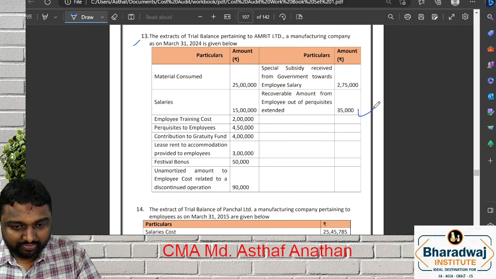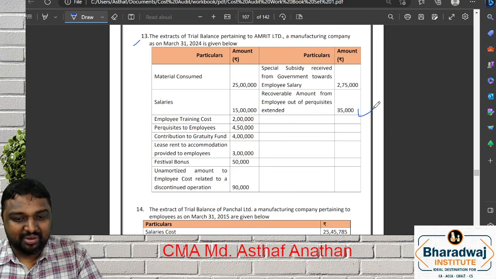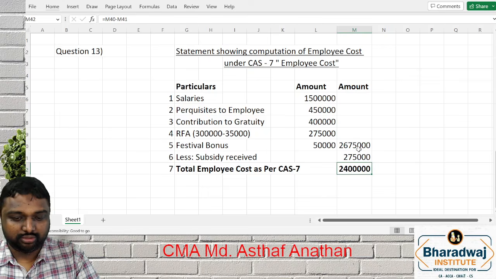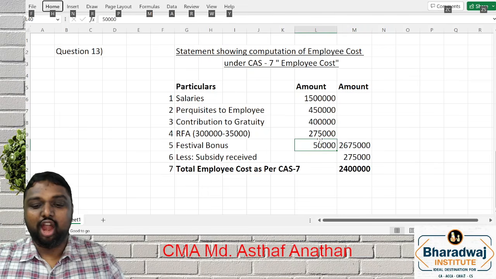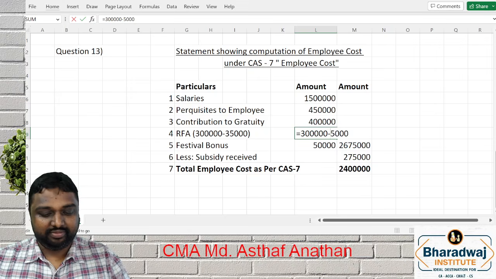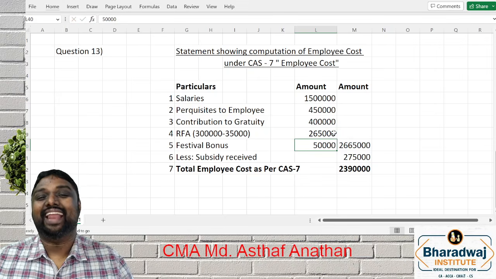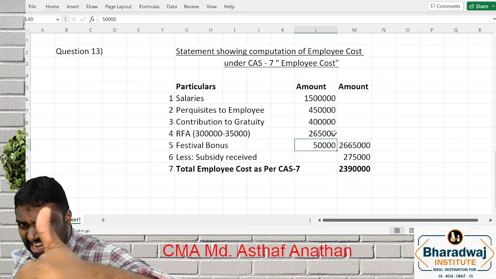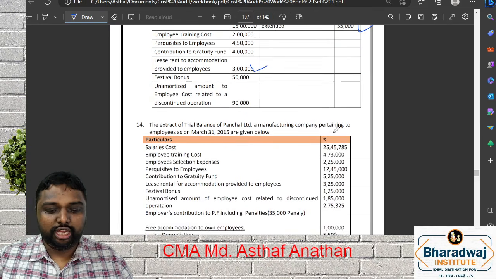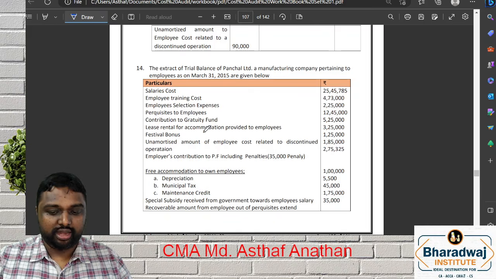So take your own time and 1 second. Recovered amount from employee, it is 3 lakh. In that 35,000, correct. Small correction, 3 lakh minus 35, you will get accordingly slightly changed. Congrats for those who got the correct answer. You can proceed to the next question.